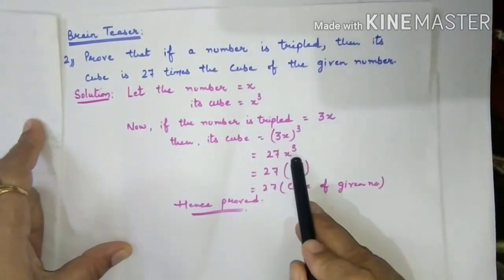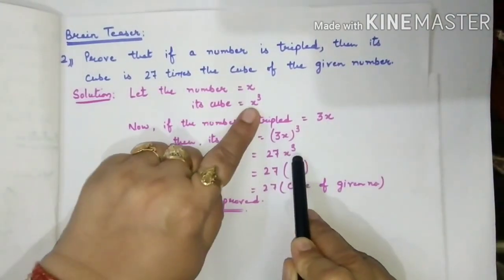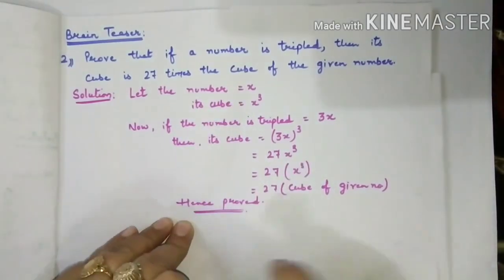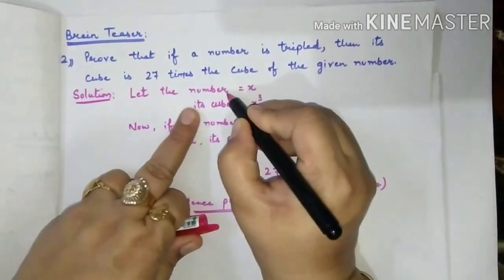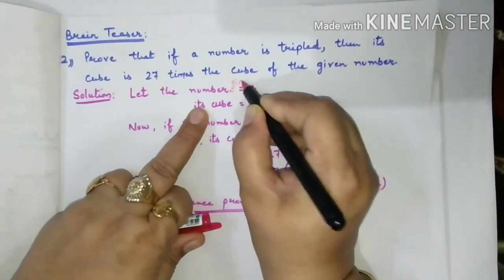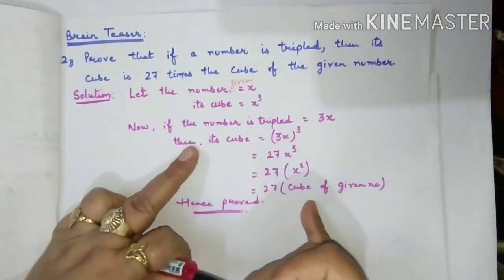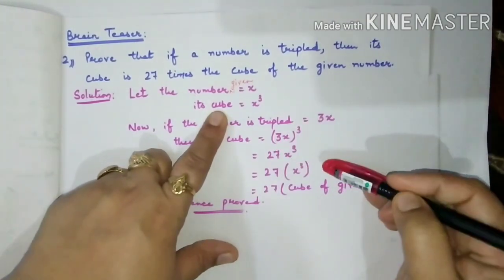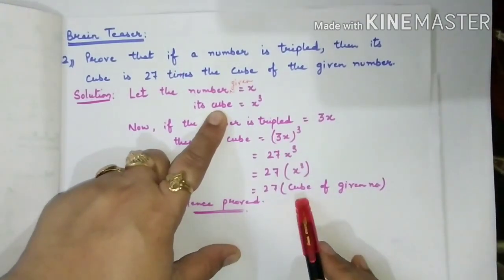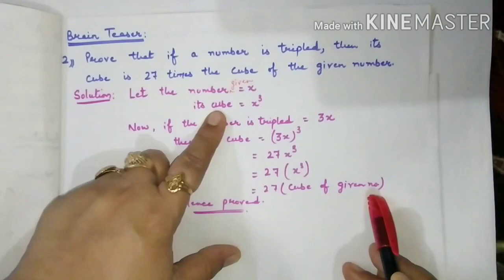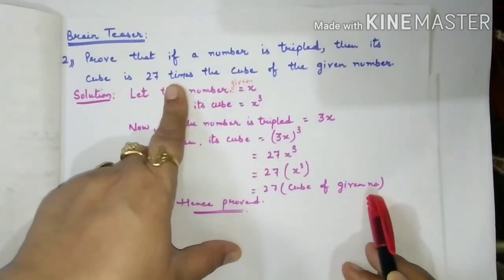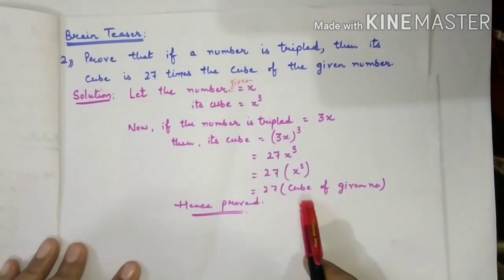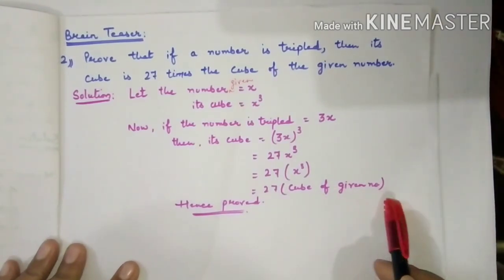Now what is x cube? See here, x cube is the cube of the given number. So this is the cube of the given number, and 27x cube is 27 times the cube of the given number.